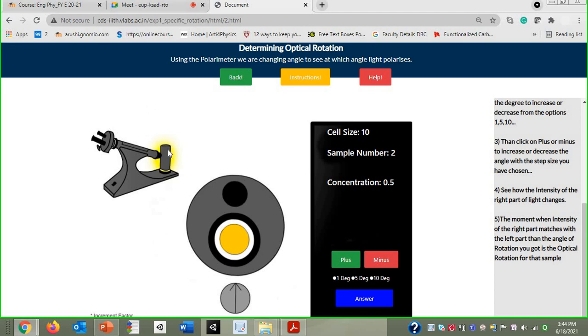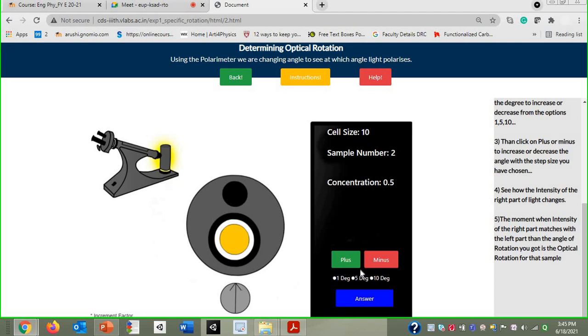Basically, as I said, in the eyepiece you will get the light generated by the source, which you can see through the telescope. Now how does the polarimeter function? Whatever light gets generated first passes through the polarizer, so we get polarized light as the output of the polarizer. Then that light passes through the half shaded plate.